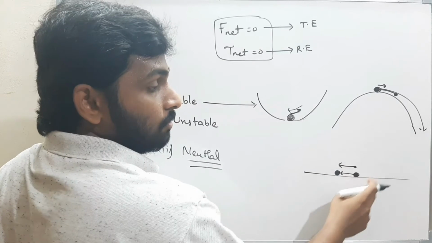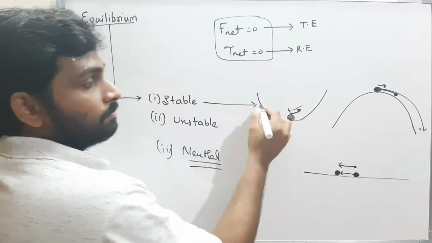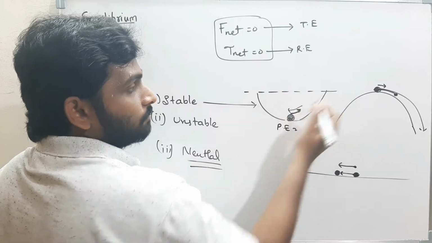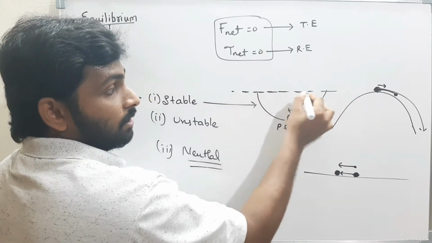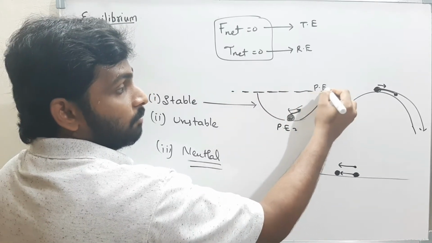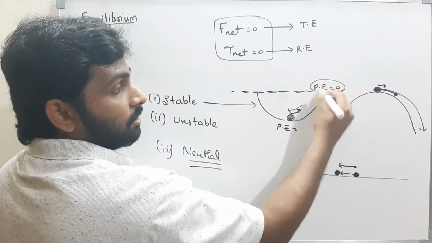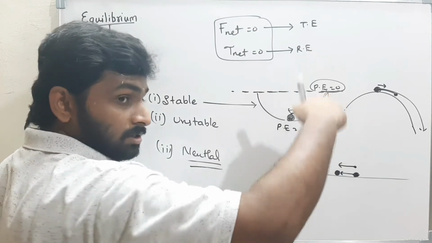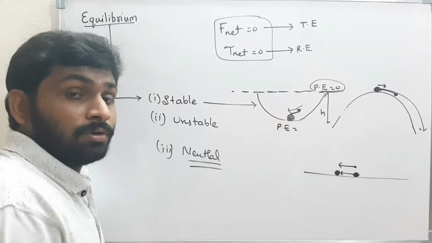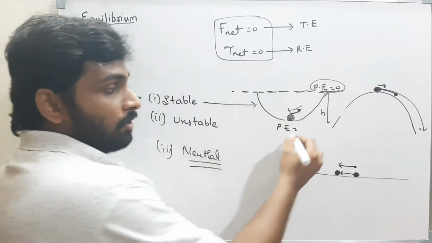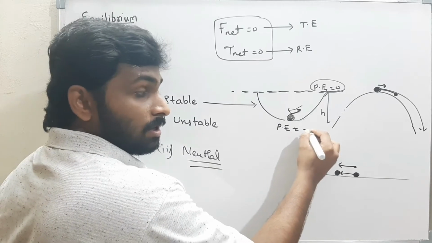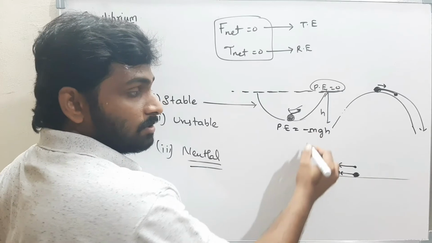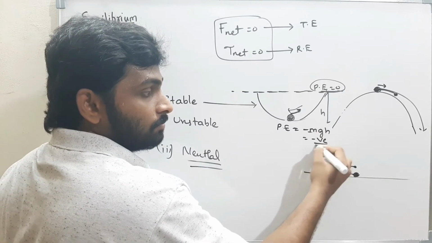Unstable, neutral, stable. Here, the reference line for potential energy is equal to 0. This is the h. The h is under the reference line, therefore the displacement is negative. What is the potential energy? The potential energy is minus m into h, therefore minus mgh. That means it is negative.